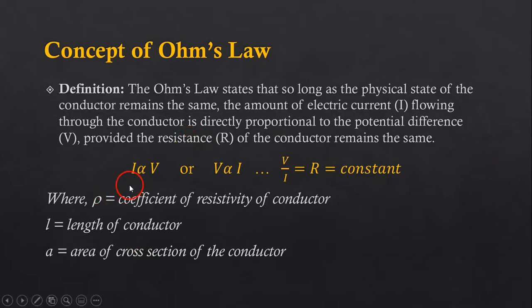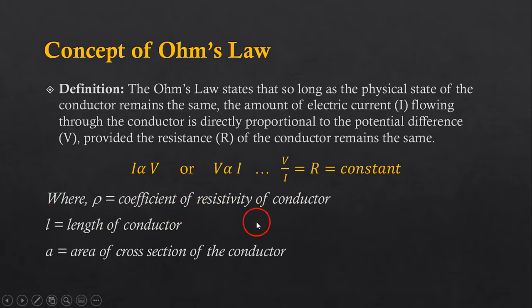So mathematically we can say that I, the current, is proportional to V, or simply V is proportional to I, or in simple terms V upon I is equal to a constant, and that constant is termed here as R.